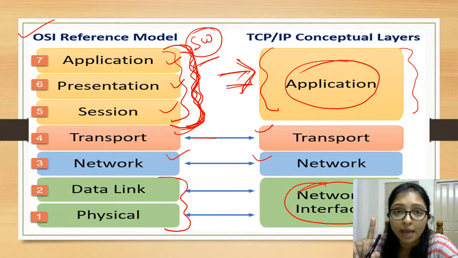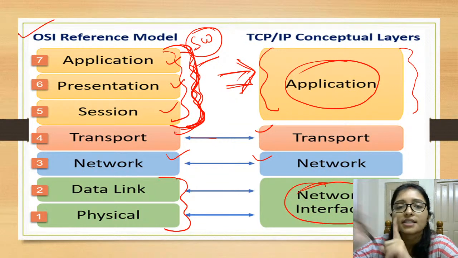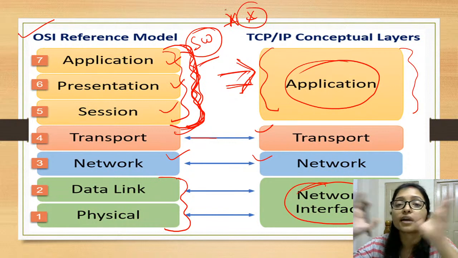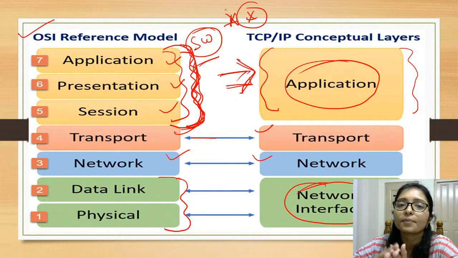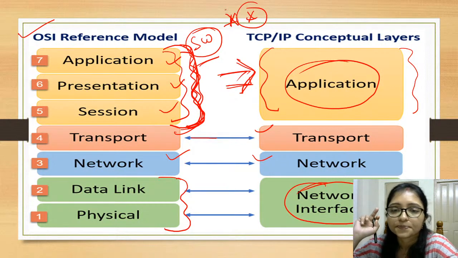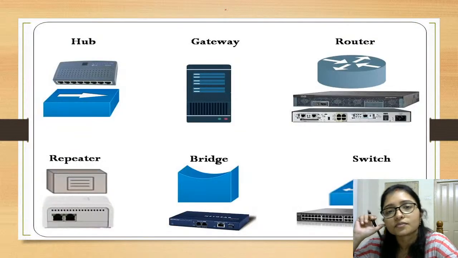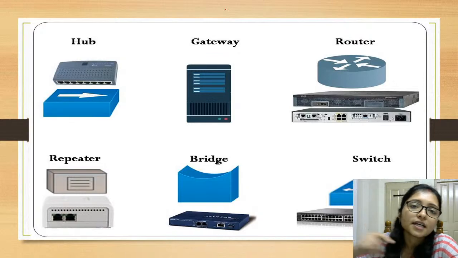Don't be confused, and please read the question carefully to see whether it is asking about TCP/IP or the OSI layers. Just try to remember the chart: what the differences are, how the layers are merging, and what the names of the TCP/IP layers and OSI layers are. Okay, got it? Clear?